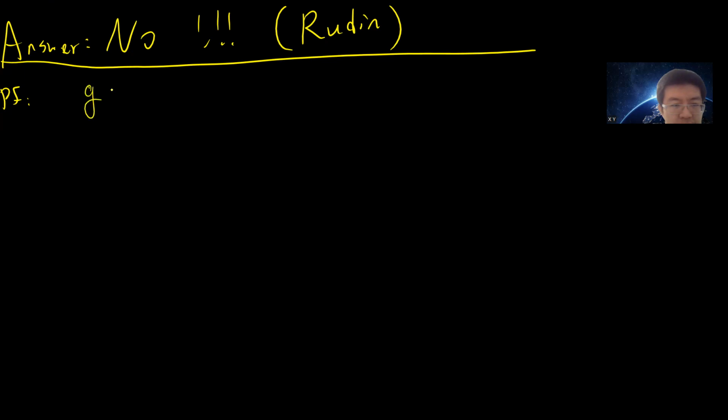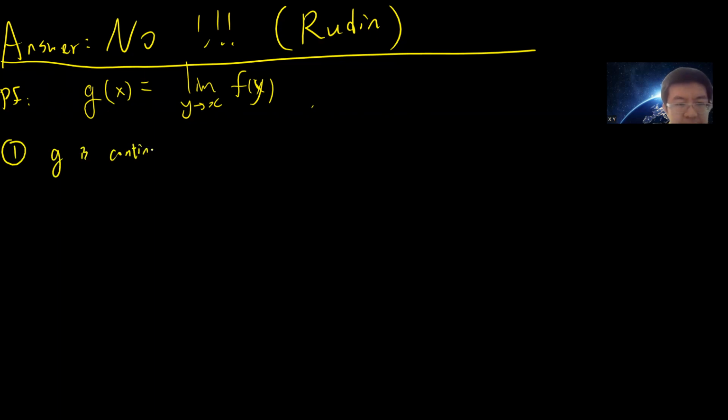You define g of x to be the limit, as y approaches x, of f of y. So g is a function, and g is different from f. The first thing you need to claim is that g is continuous. This is important. The goal is to first prove g is continuous.